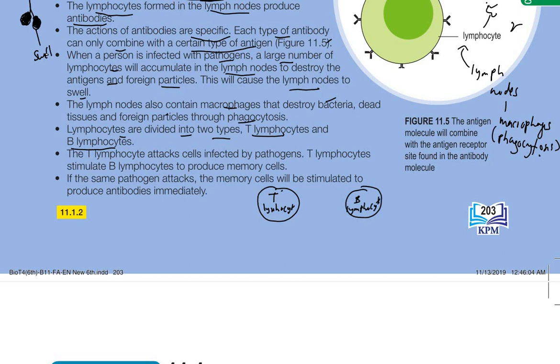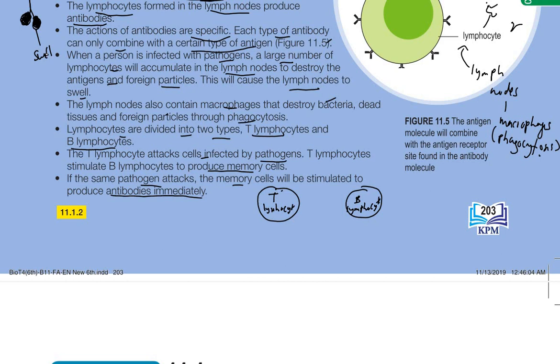The T lymphocyte attacks cells infected by pathogens, and T lymphocyte also stimulates B lymphocytes to produce memory cells. If the same pathogens attack, the memory cells will be stimulated to produce antibodies immediately.